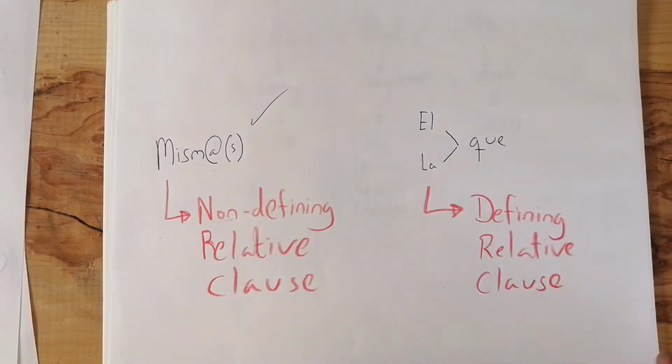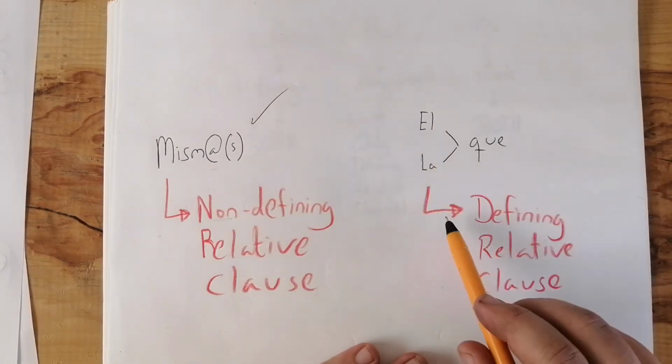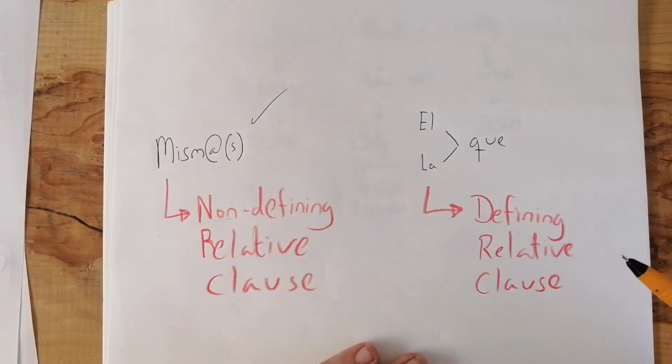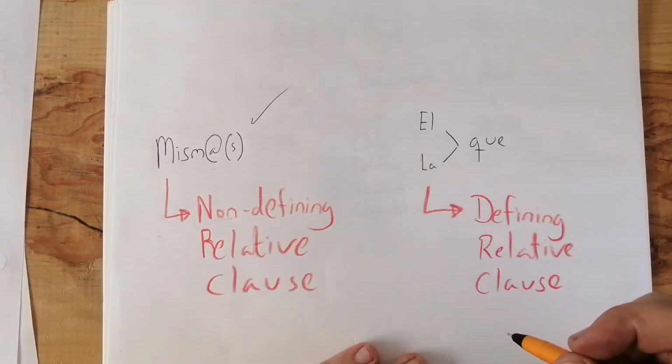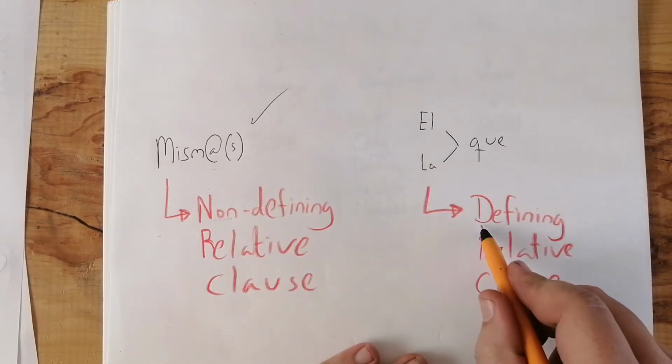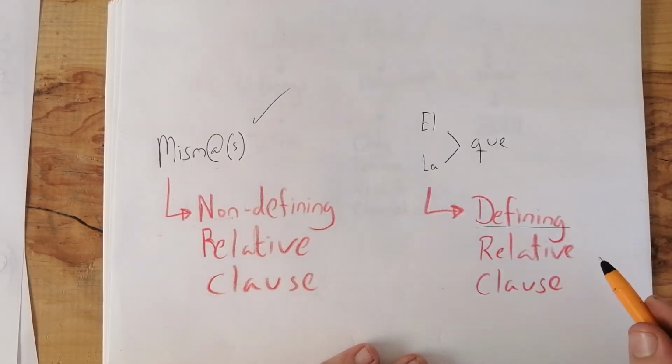Okay, the second test. If you can use el que or la que, mi hermana, la que vive en España, o sea, de las hermanas que tengo, la que vive en España, o sea, estoy definiendo de qué hermana estoy hablando.